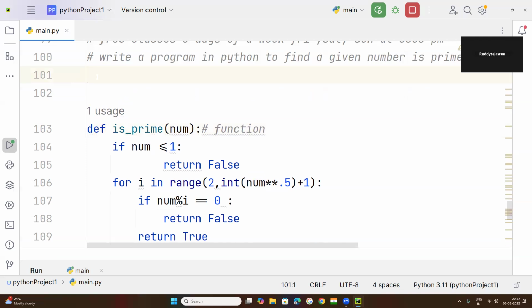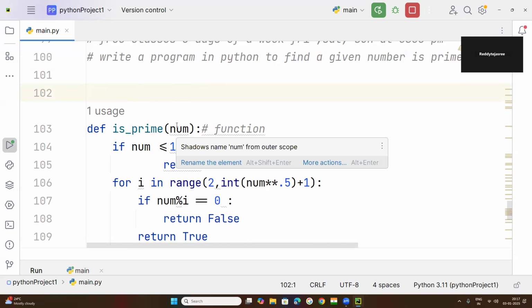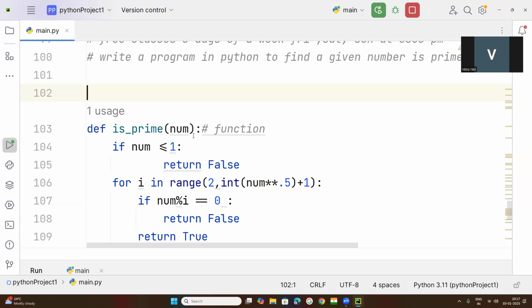First of all, when we wrote a program in Python to find whether a given number is prime, there were so many topics related to programming. I want to clear them, because even though we have studied them, many students would not be able to answer if I raise a question: what is a function? What is the difference between a method and a function? You will not be able to explain that. That's why I need to touch each and every minute point.